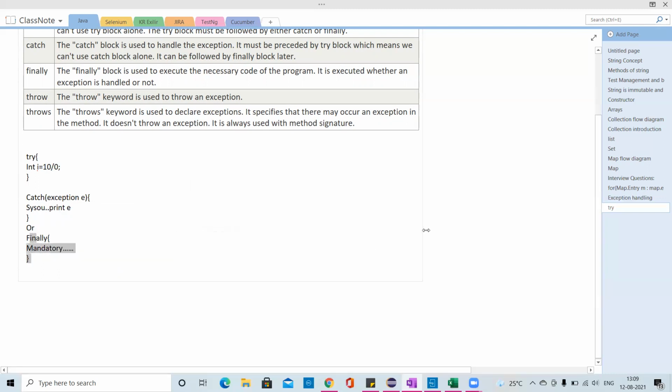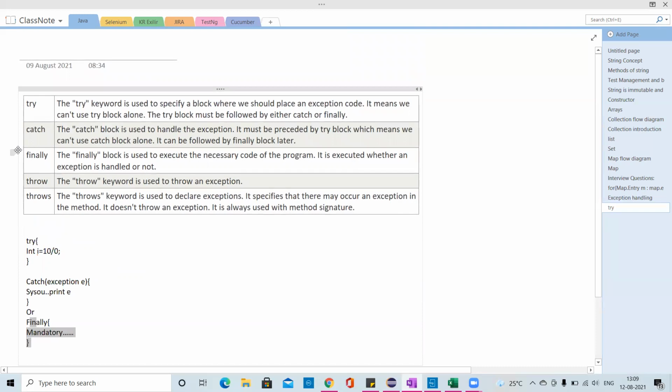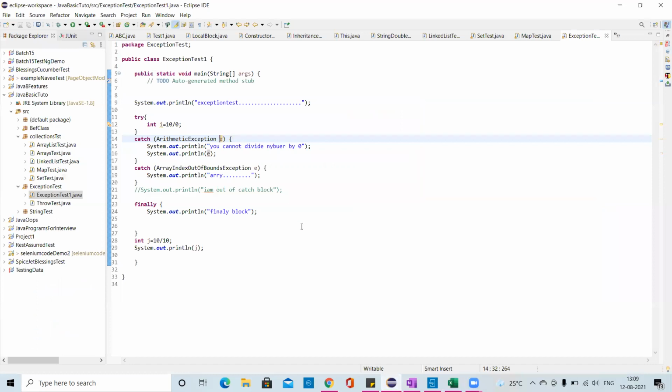Okay, now we'll see in the programming how we can do this, and remember the difference between try, catch, finally, throw, and throws keyword. They'll ask you the difference between throws and all. You should remember them. Okay, now we'll see our program.